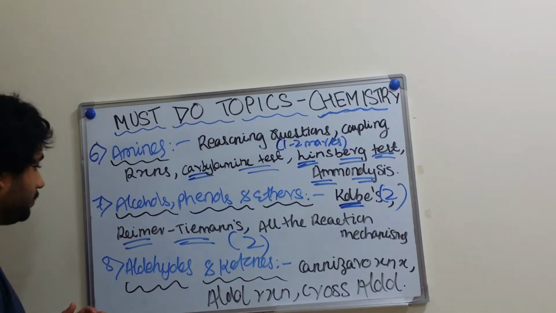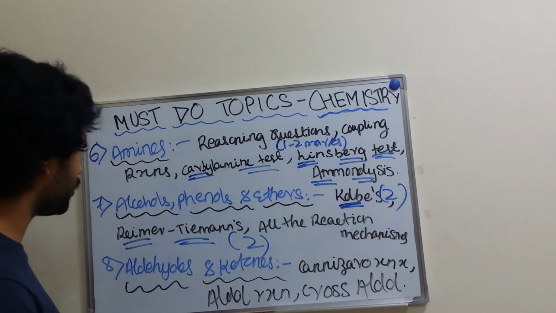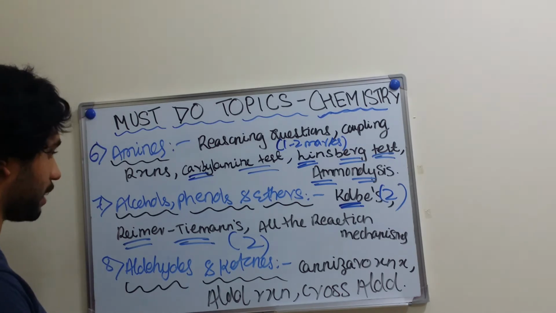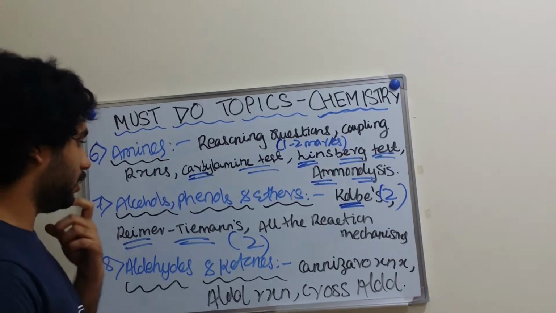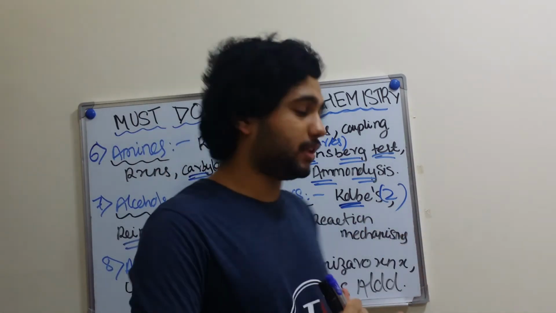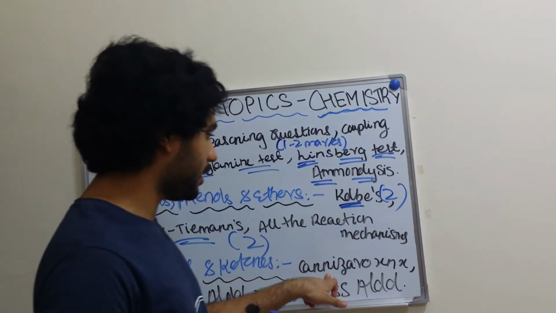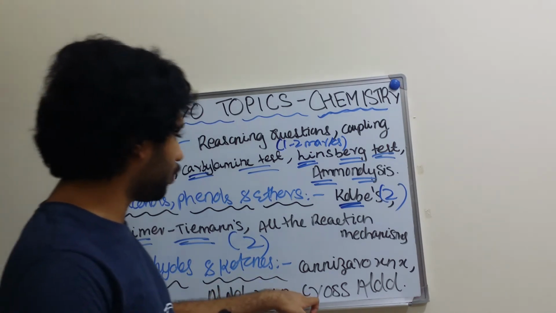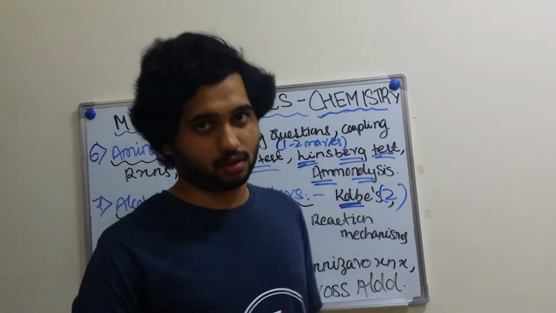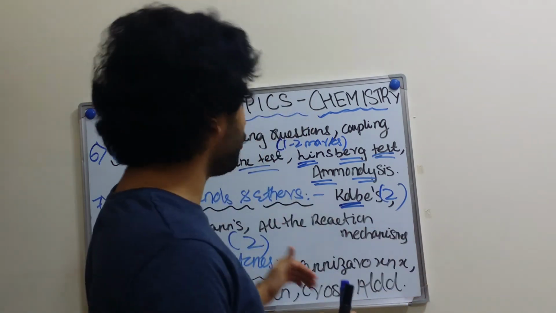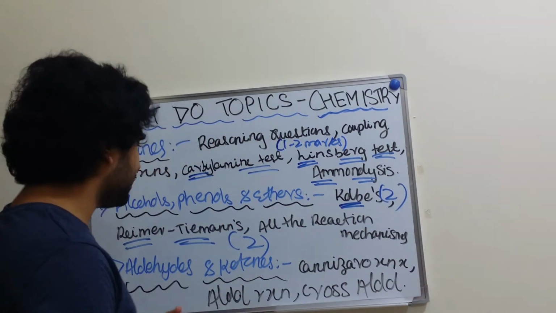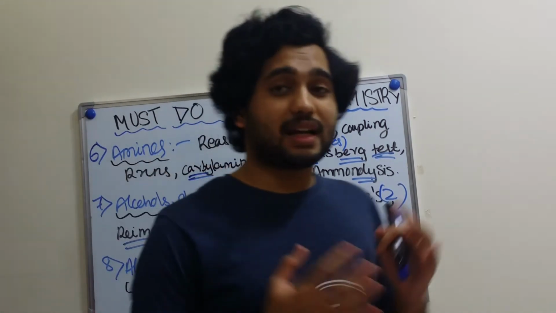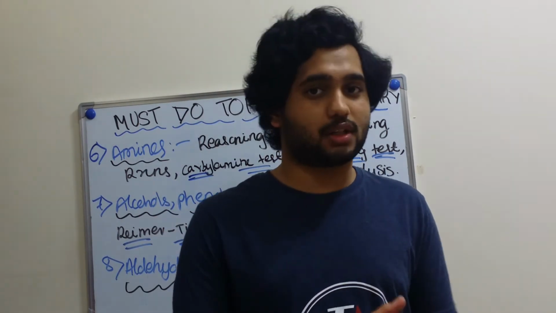The second last chapter is aldehydes, ketones, and carboxylic acids. It's a very big chapter, but of course you need to know the Cannizzaro reaction. Every year 1 question is asked. Aldol condensation and cross aldol condensation reaction. These are the most important topics, but aldehydes, ketones and carboxylic acids, it's itself a very vast and important chapter.